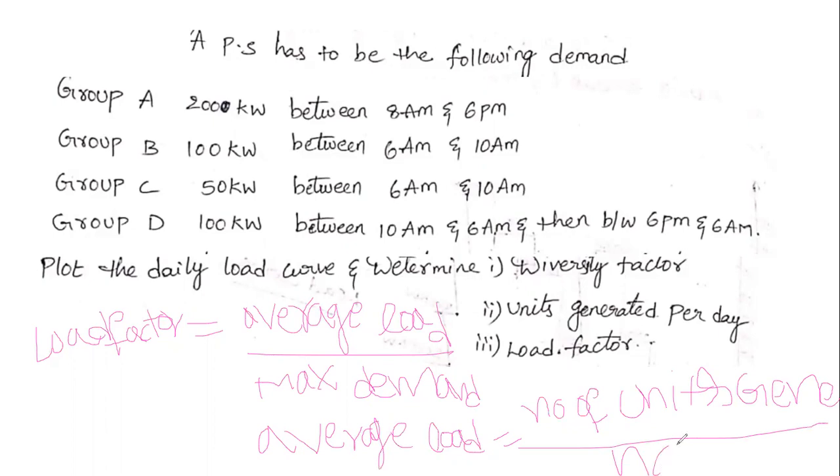How many hours are there? That is 24 hours. After calculating the average load, we calculate the load factor. What is the formula for load factor? That is average load by maximum demand.